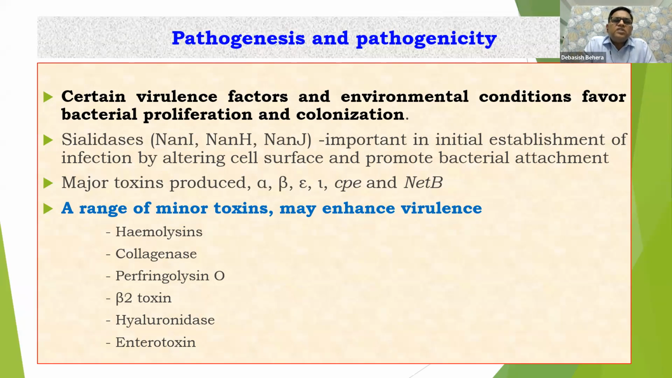Let's discuss certain virulence factors. Obviously, they are responsible for this pathogenesis and pathogenicity. We have already discussed them in the previous slides in a tabular form. Then some other minor toxins we have already discussed. Some major toxins: alpha, beta, and epsilon, iota, enterotoxins, and NetB. These are the major toxins we have already discussed. Then a range of minor toxins: hemolysins, collagenase, porphyrolysins, beta-2 toxins, hyaluronidase, like that. These are the minor toxins.